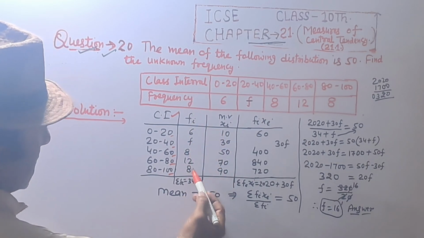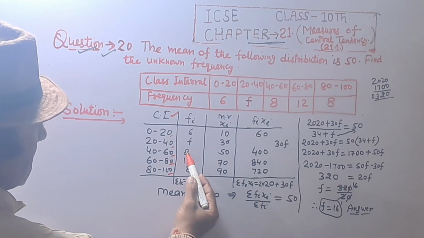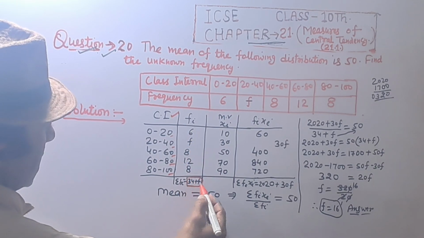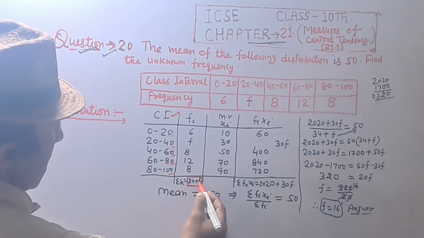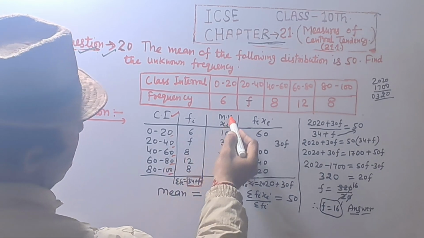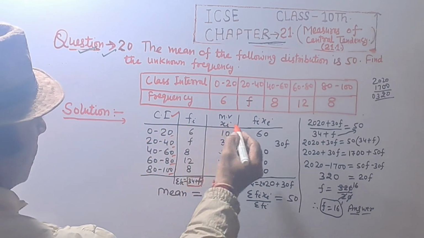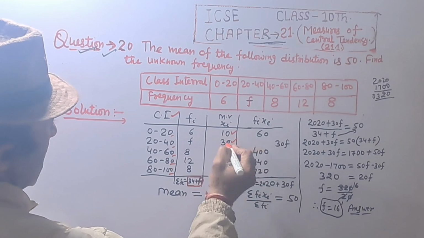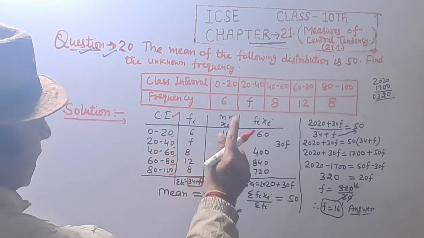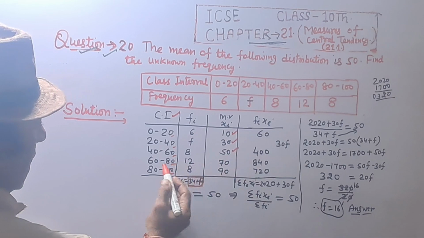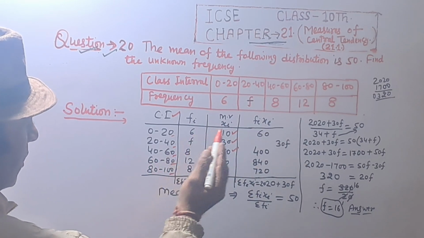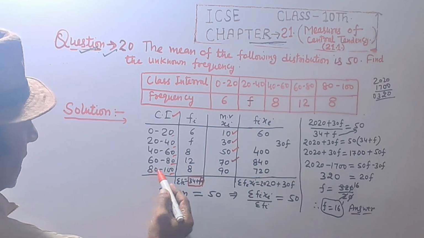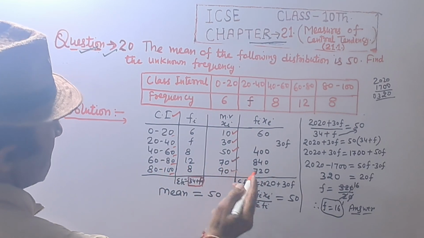Sum of frequencies: 12 plus 8, 20 plus 8, 28 plus 6, 34 plus F. And mid values: 0 plus 20 upon 2 is 10, 20 plus 40 is 60 upon 2 is 30, 40 plus 60 is 100 divided by 2 is 50, 60 plus 80 is 140 divided by 2 is 70, and 100 plus 80 is 180 divided by 2 is 90.